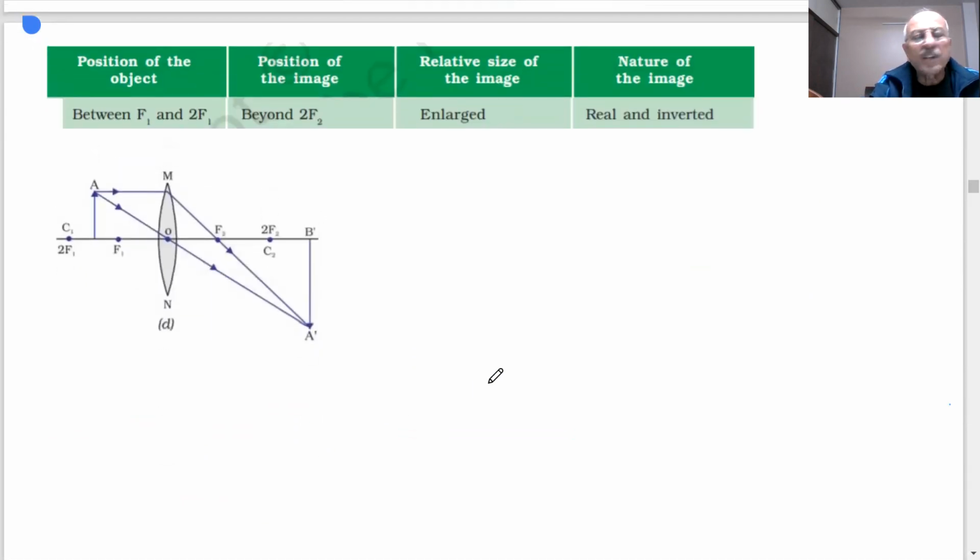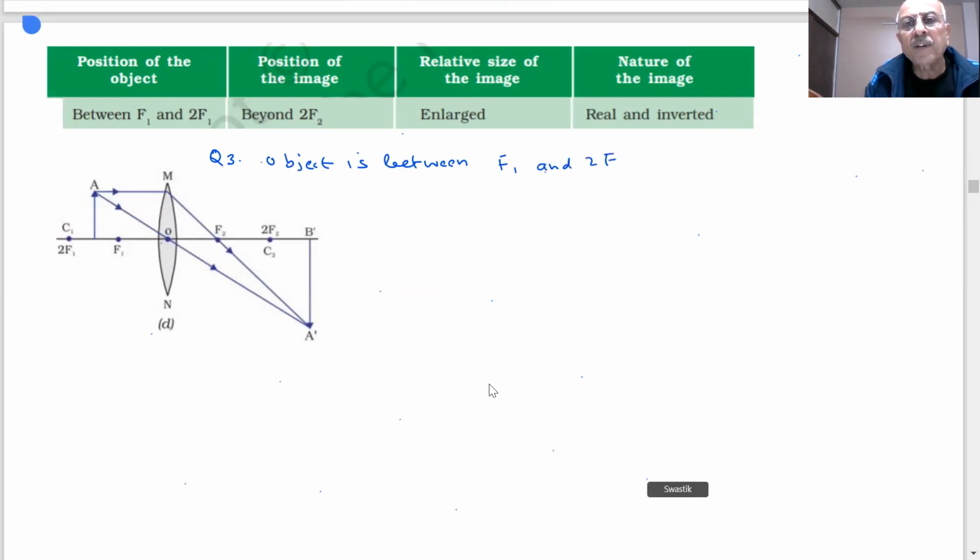The next question is coming, students. Question: the object is between F1 and 2F1.